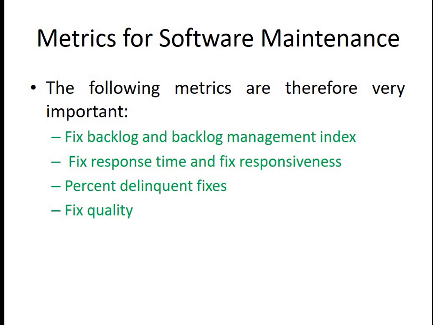However, the number of defect or problem arrivals is largely determined by the development process before the maintenance phase. Not much can be done to alter the quality of the product during this phase. Therefore, these two de facto metrics, although important, do not reflect the quality of software maintenance. What can be done during the maintenance phase is to fix the defects as soon as possible and with excellent fix quality.